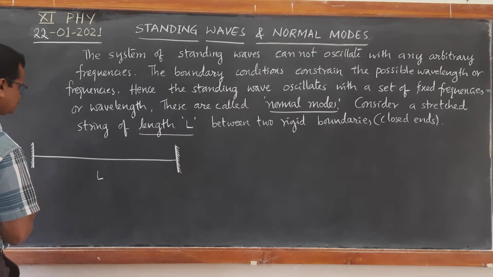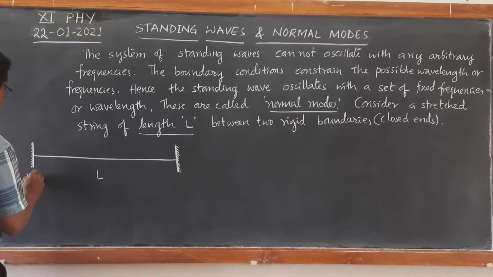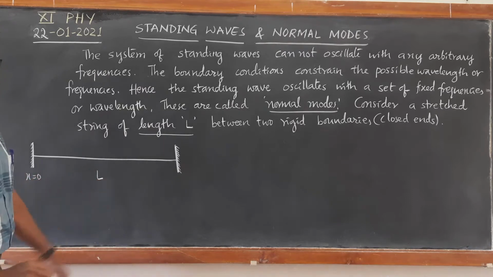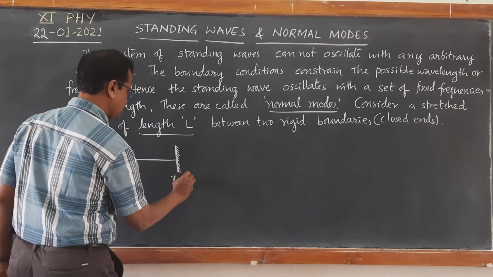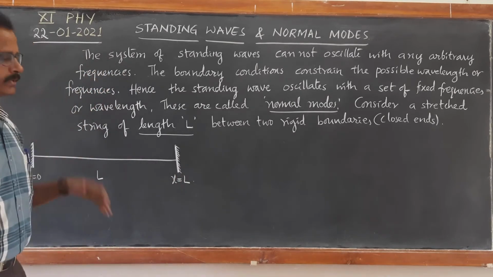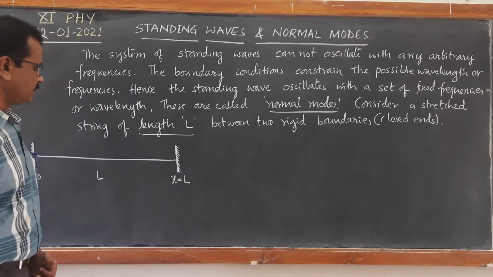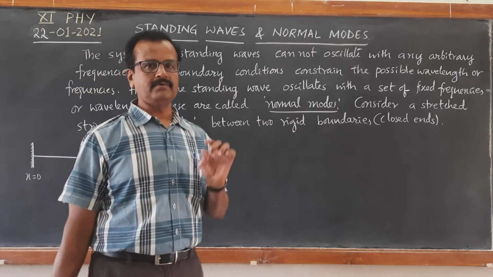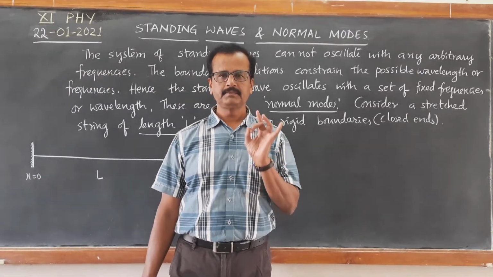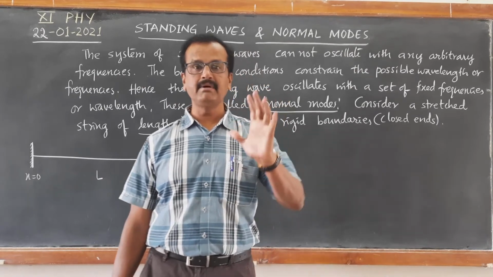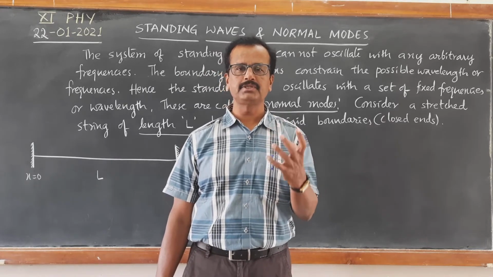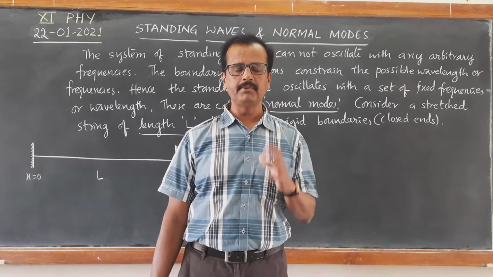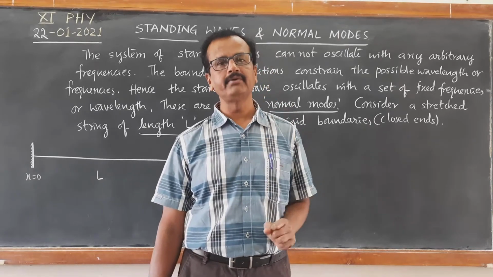The length is L, and we take the x-axis. We take x equal to 0 at one end, x equal to L at the other end. When the standing waves are set up on this, then we know the points of zero amplitude are called nodes, and the points of maximum amplitude are called antinodes. What are the conditions to obtain the positions of nodes and positions of antinodes? Let us first find out.